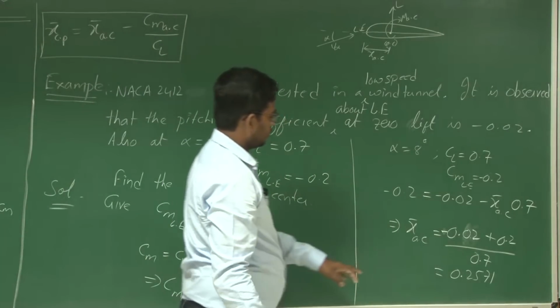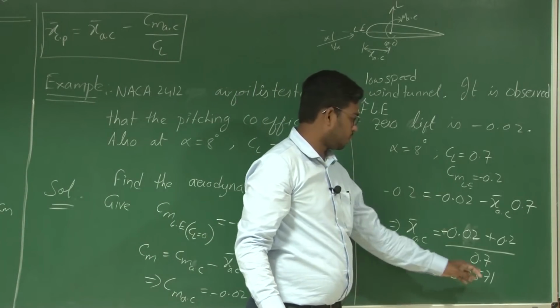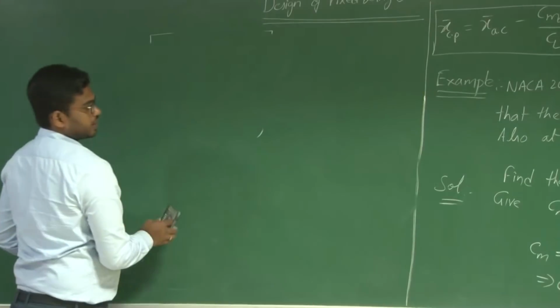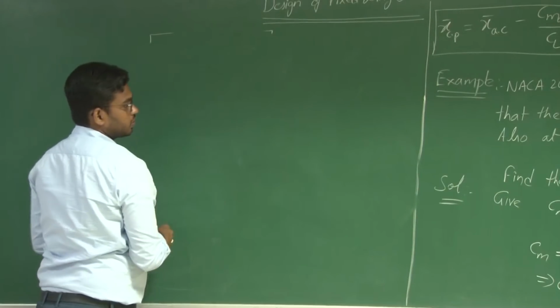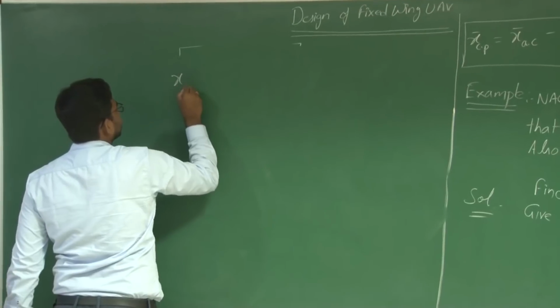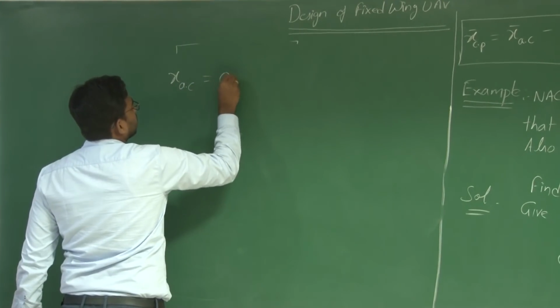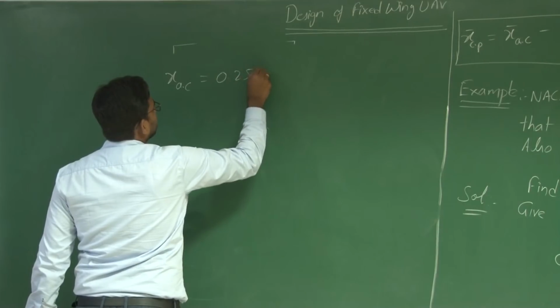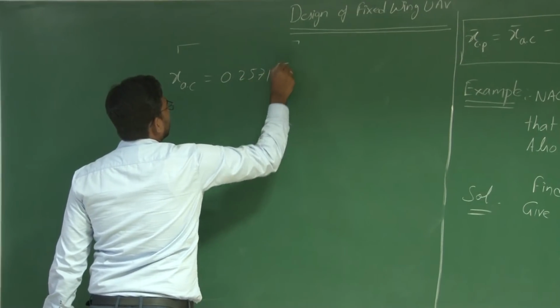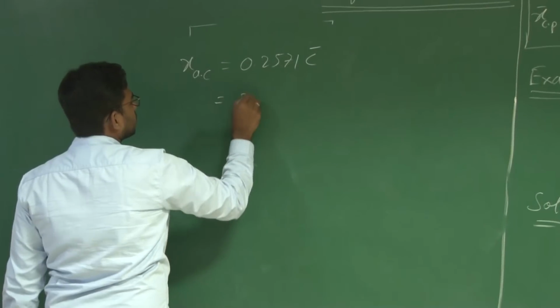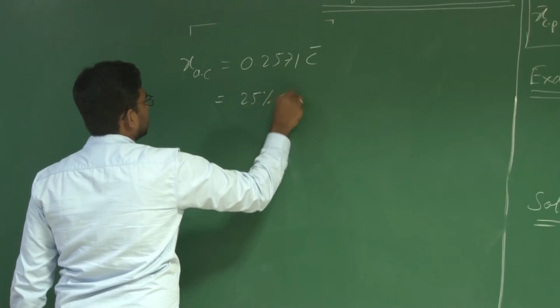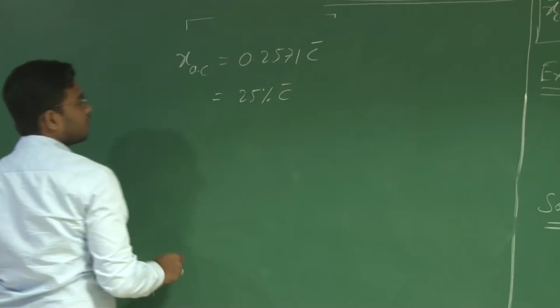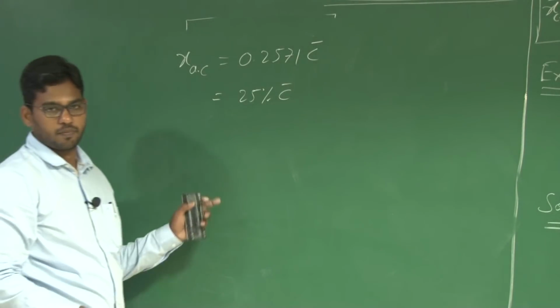So x bar AC is 0.2571. x bar is a non-dimensional number. So x AC is equal to 0.2571 of C bar. This is about 25% of C bar, or almost the quarter chord of this C bar.